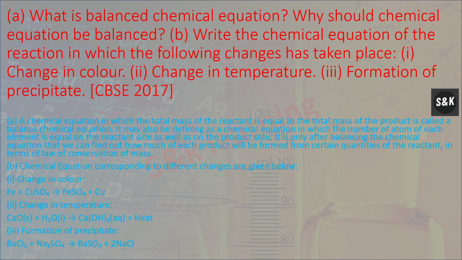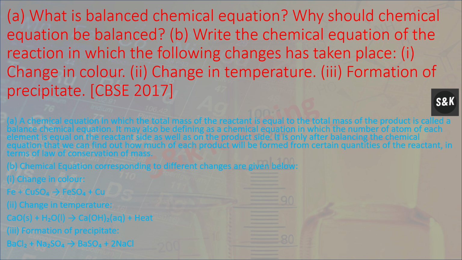Why should the chemical equation be balanced? B. Write the chemical equation of the reaction in which the following changes have taken place. First, change in color. A chemical equation in which the total mass of the reactants is equal to the total mass of the products is called a balanced chemical equation. It may also be defined as a chemical equation in which the number of atoms of each element is equal on the reactants side as well as the product side. It is only after balancing the chemical equation that we can find out how much of each product will be formed for a certain quantity of the reactant.